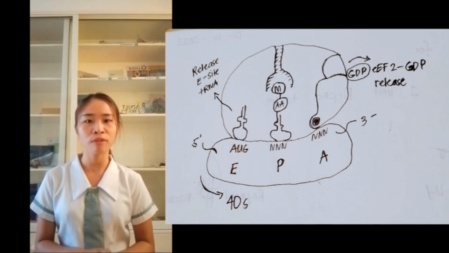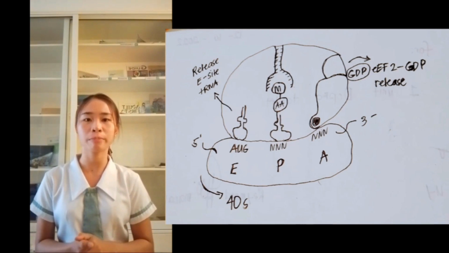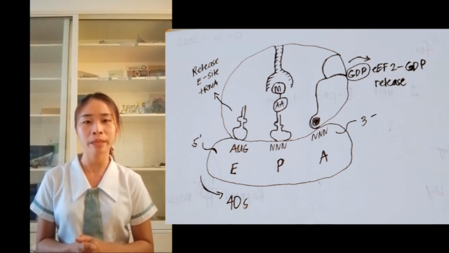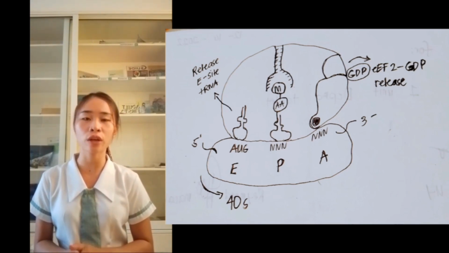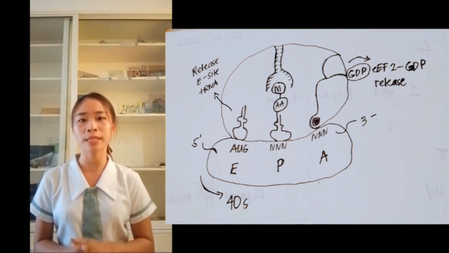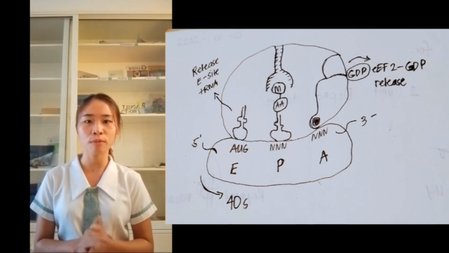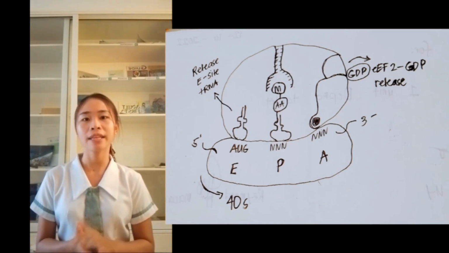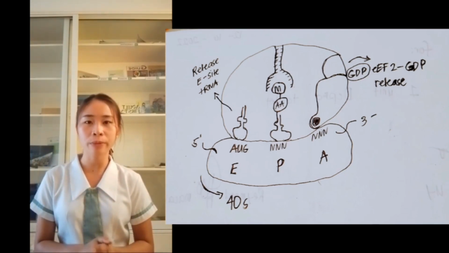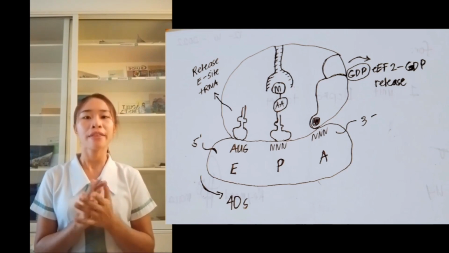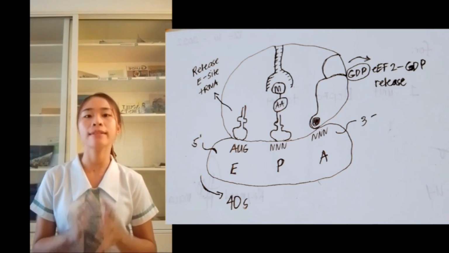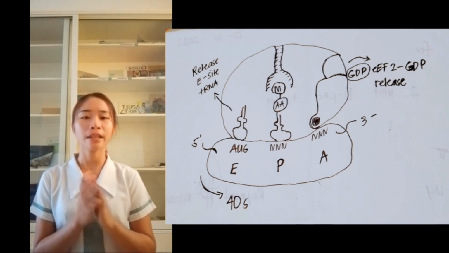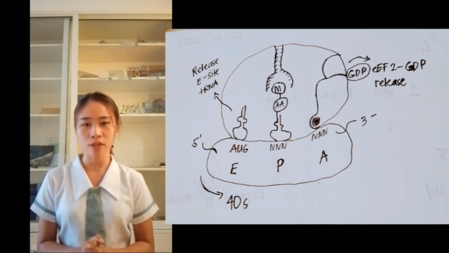The energy for this movement is provided by the phosphate bond present in GTP of elongation factor 2. So, after translocation, the AUG start codon which was at the P site moves into the E site, and the E site codon moves into the P site, and as a result, the associated transfer RNAs also move with them because they are paired with the codons, and now the amino acid chain can go into the protein exit channel.